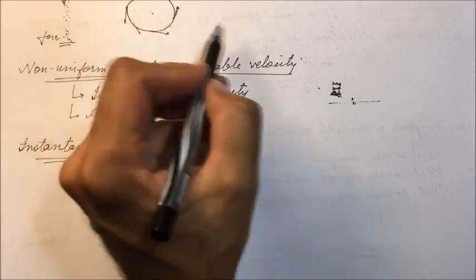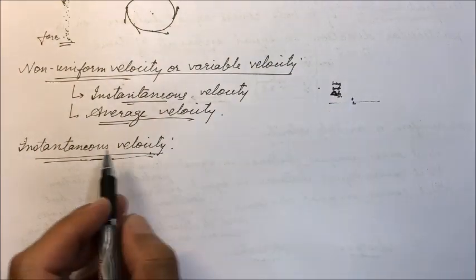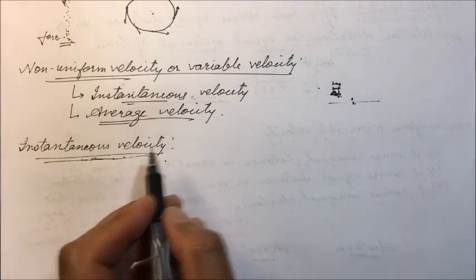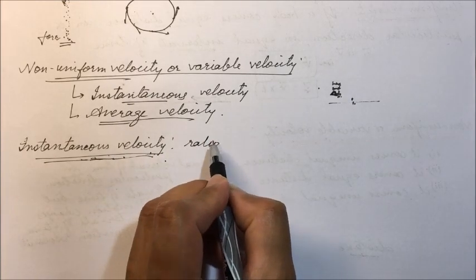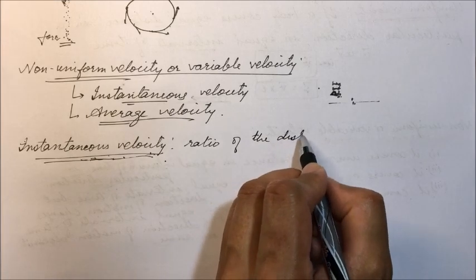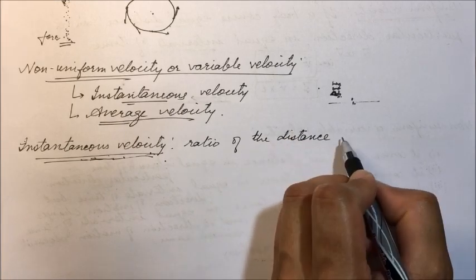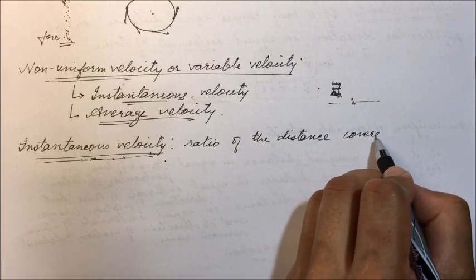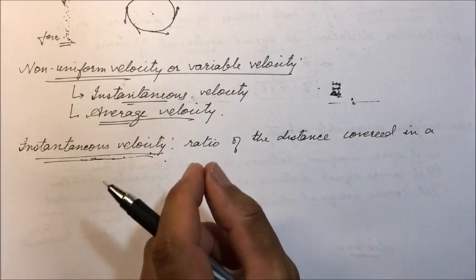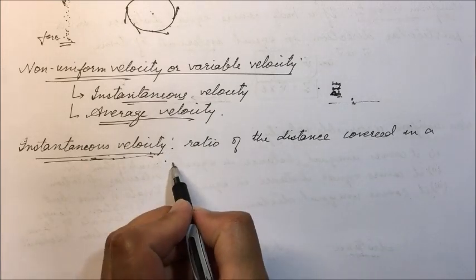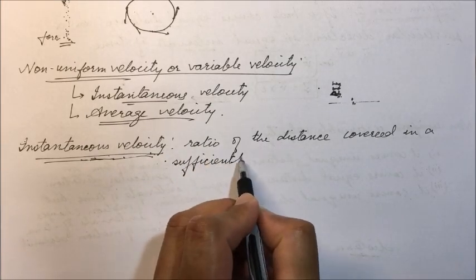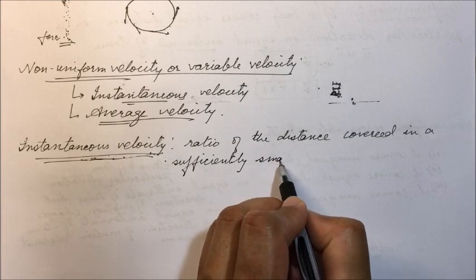That distance traveled divided by that short interval of time will give us the instantaneous velocity. So it is the ratio of the distance traveled or covered in a very small, sufficiently small time interval.